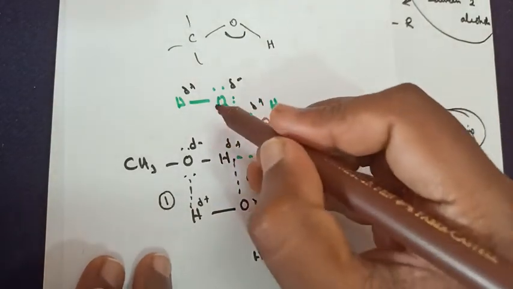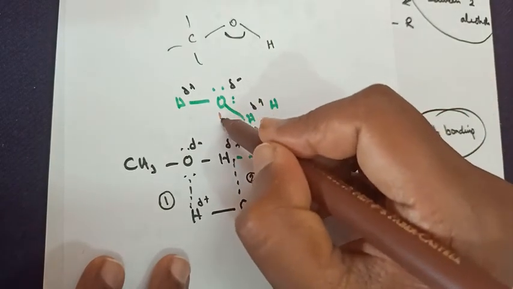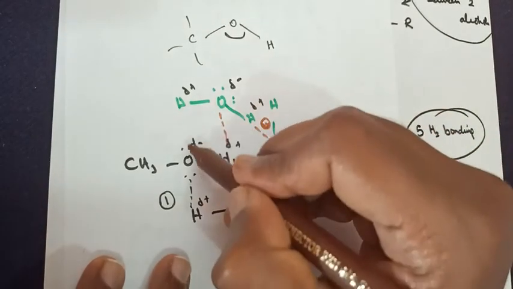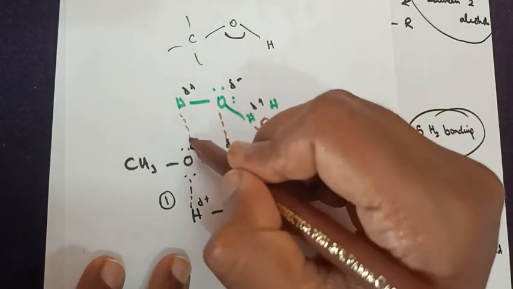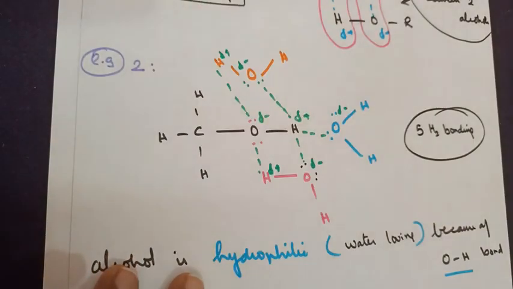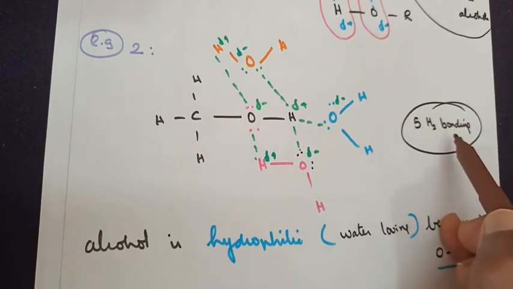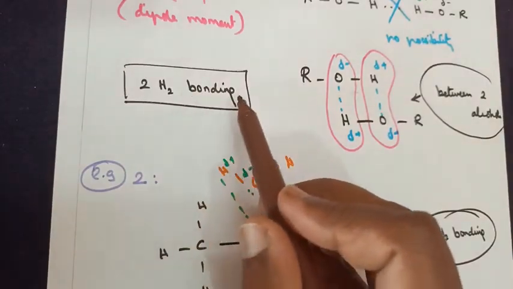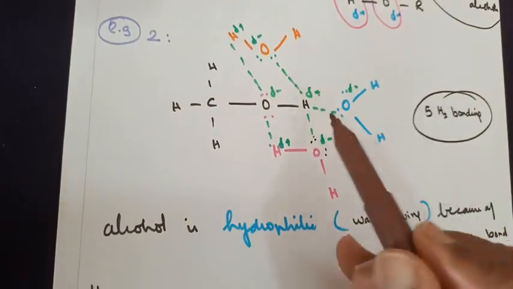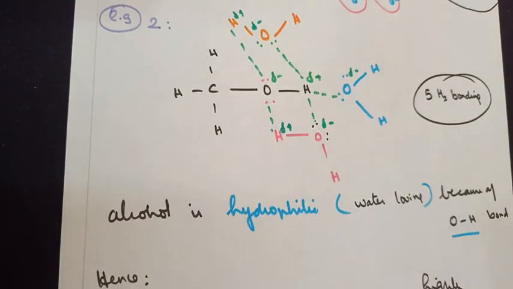Look at it here. You have an electropositive and an electronegative, so between them bonding is possible here. So there are many possibilities of forming a hydrogen bond. Hence this gives rise to five hydrogen bonds. In the earlier case, two hydrogen bonds. So remember, the greater the number of hydrogen bonds, the greater will be the boiling point.